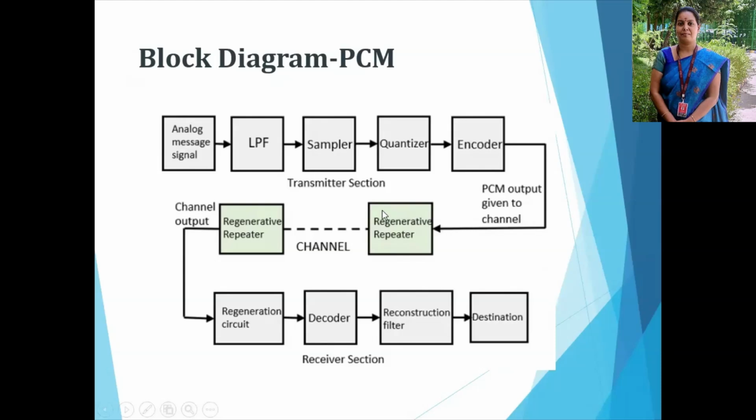In between the channel, there is the regenerative repeater. Then after that, this is the receiver section. So this is the receiver section. Here are the regeneration circuit, decoder, reconstruction filter, and destination. So we are going to see the explanation of these blocks.